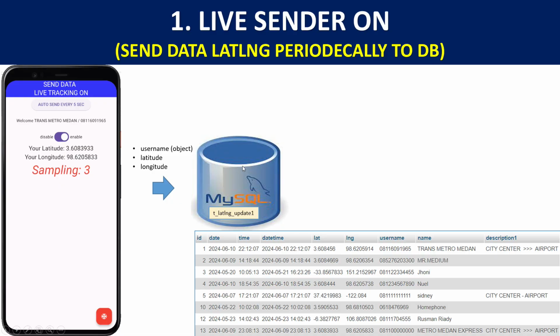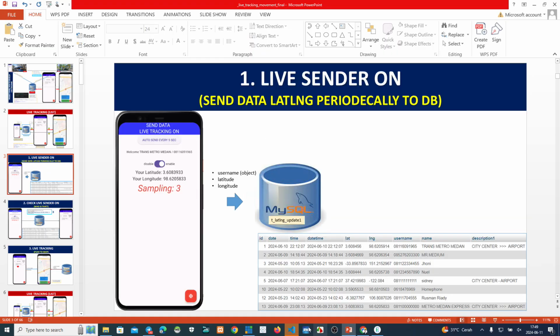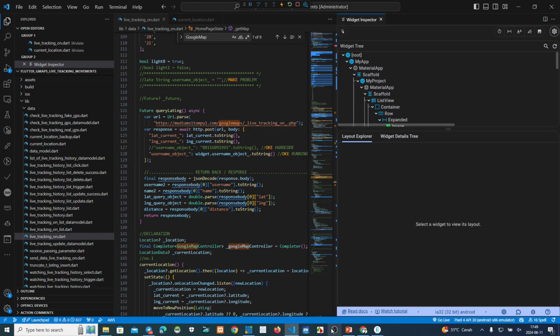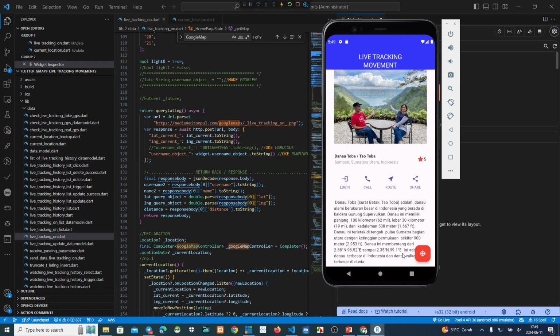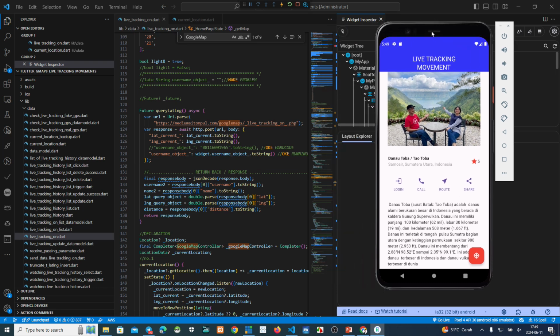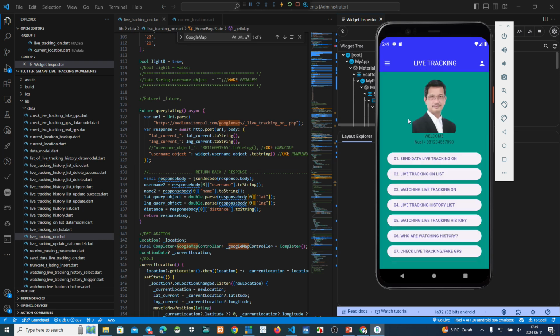Now we want to make a demo one by one. If we use this application, maybe before this one, I have a login before.